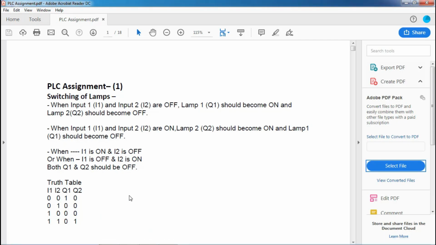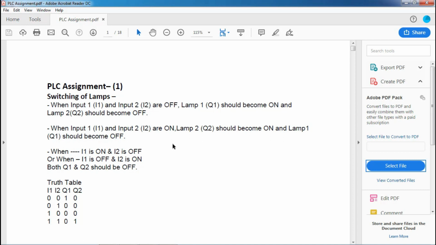Go through the problem statement. When input 1 and input 2 are off, lamp Q1 should become on and lamp Q2 should become on. When input 1 and input 2 are on, lamp 2 should become on and lamp 1 should become on.